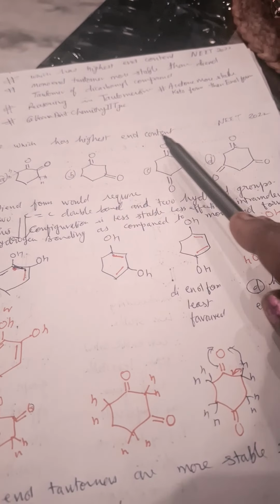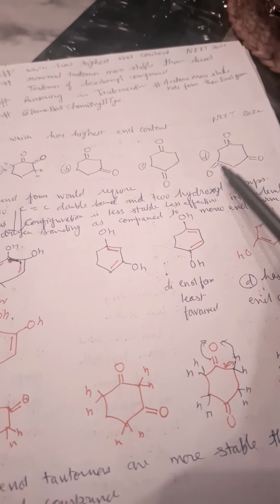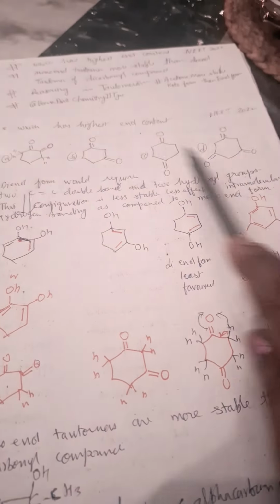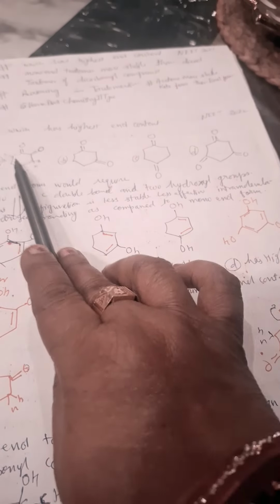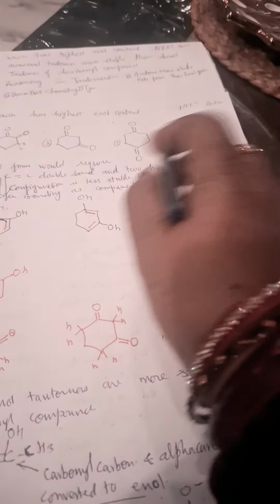This is 1,2 dione. This is 1,3 dione. This is 1,4 dione. This is 1,3,5 trione. All of them are cyclohexanone diones. These three are diones. This is trione. So here this is more stable as compared to the rest.